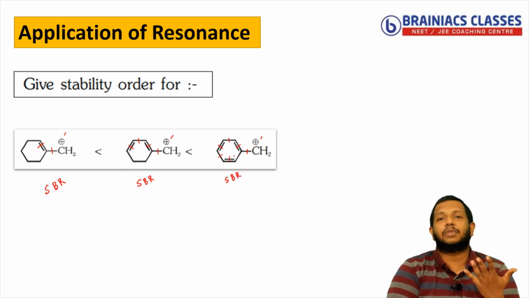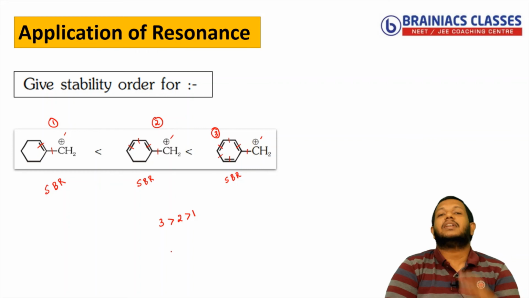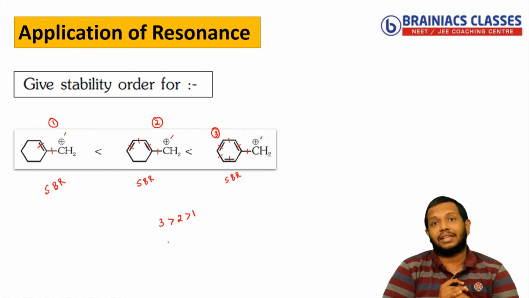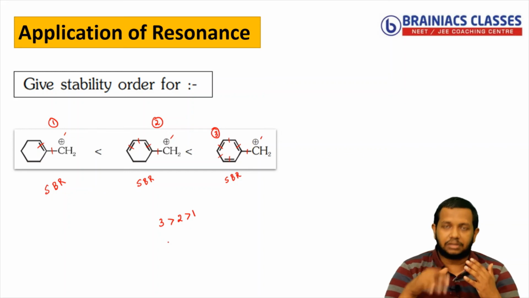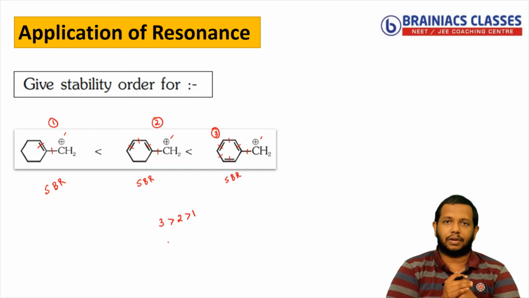So tell me which one will be more stable. If I say this is the third one, this is the second one and this is the first one, I can say the most stable one will be the third one, then the second one, then the first one. The reason for that is what? The third one has more resonating structures. If the resonating structures are more, then I can say it is more stabilized through resonance. Clear?